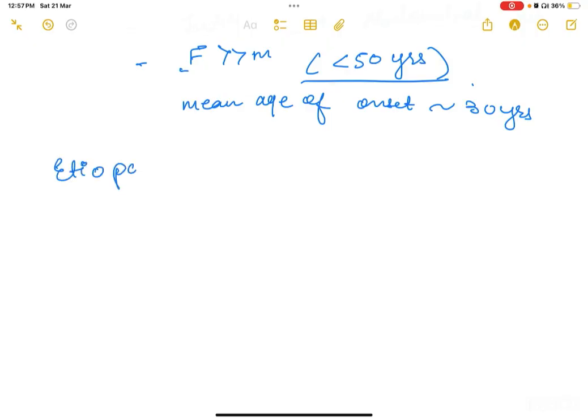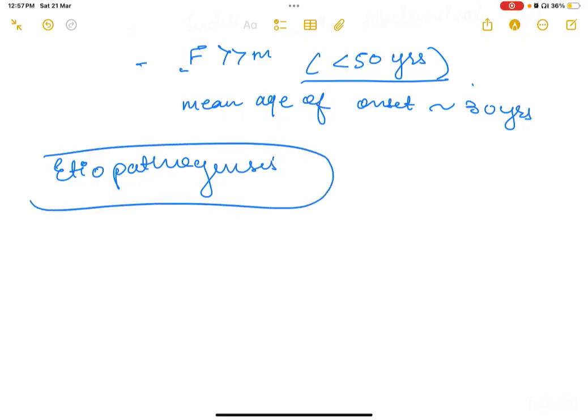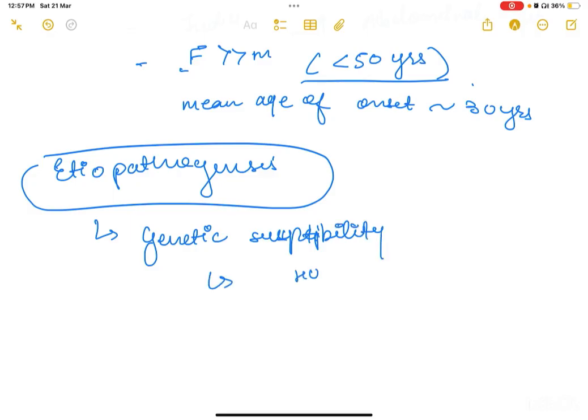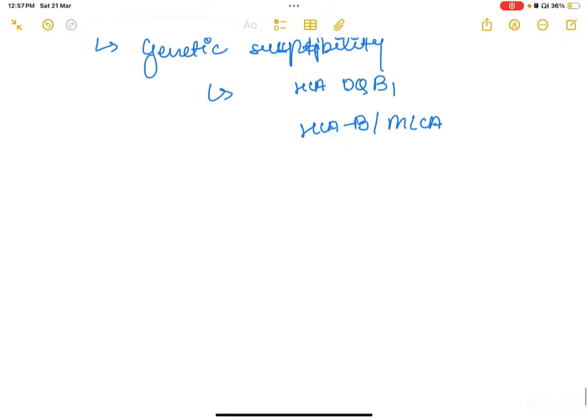Now let's discuss the etiopathogenesis. There are certain genetic susceptibility factors noted in Takayasu arteritis: susceptibility of HLA-DQB1 and HLA-B, MICA. These are certain genetic susceptibility factors.